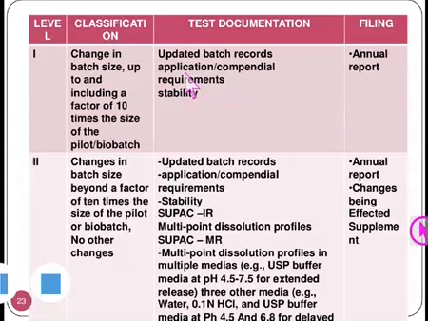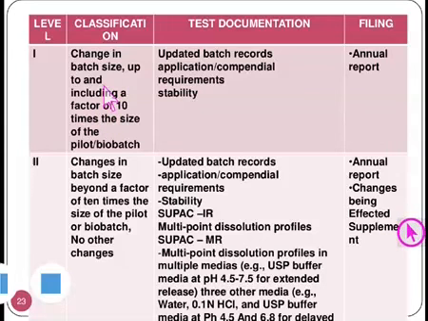So the changes in the batch size are made up to and including a factor of 10 times the bio batch. The bio batch is the first batch which was conducted for getting the samples, I mean the products, to carry out the preclinical and clinical studies.